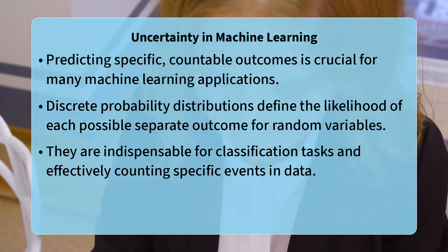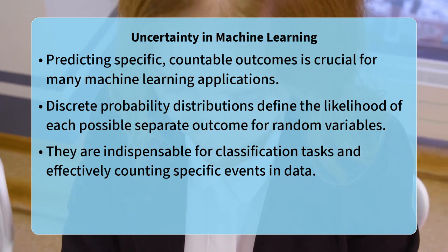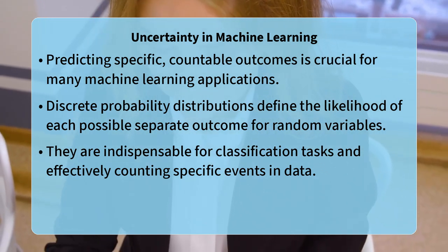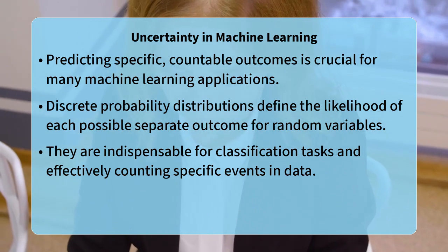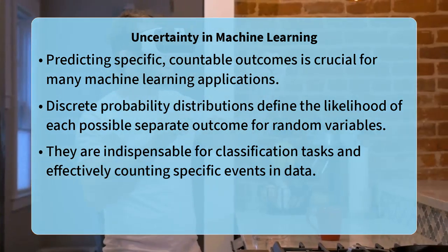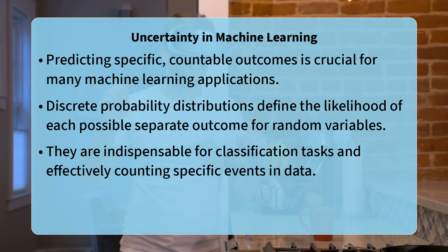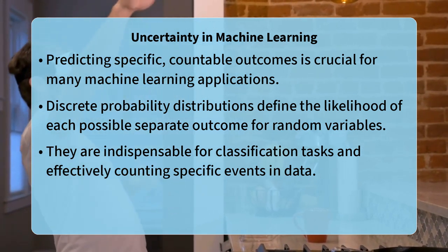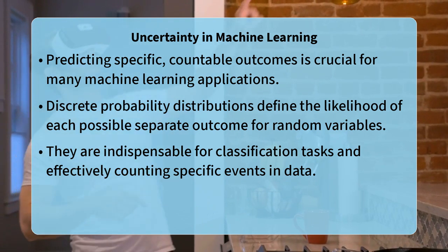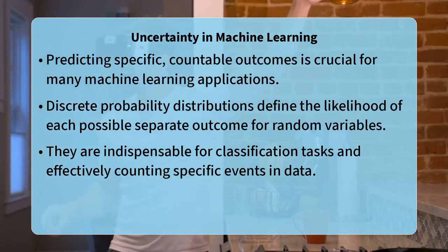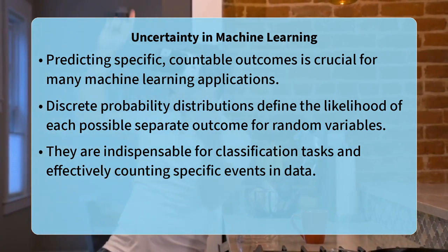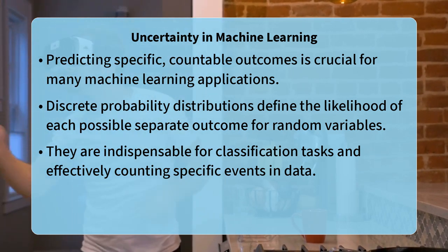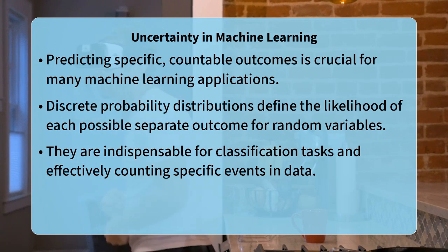Discrete probability distributions are fundamental tools in machine learning that define the likelihood of each possible outcome for a random variable that can only take on specific, separate values. Think of them as the mathematical blueprint for predicting countable results, making them indispensable for classification tasks and event counting. The core mechanism behind these distributions lies in their ability to assign a probability to each individual separate outcome.